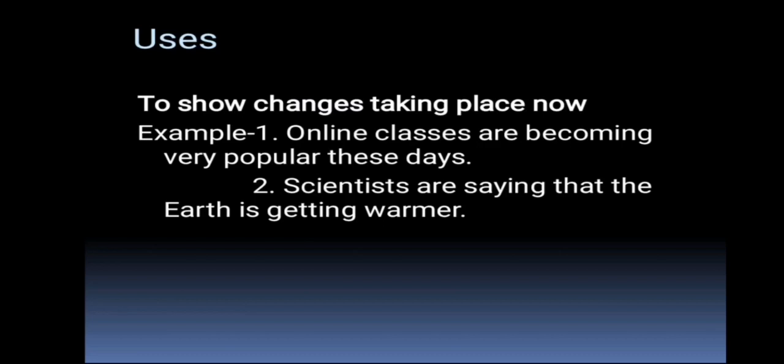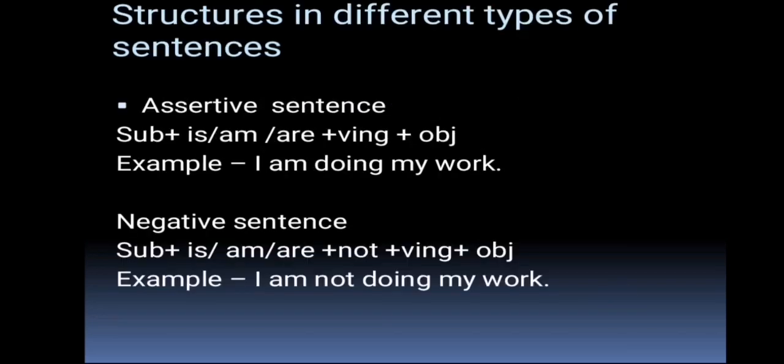Or you can say scientists are saying that Earth is getting warmer. Means Earth is in the process of getting warmer and warmer. So the things which are taking place gradually, that is also explained in present continuous tense. So remember that the present continuous tense is used to talk about action happening right now, temporary activities and changes that are taking place. So now let's find the structure of the present continuous tense in different types of sentences.